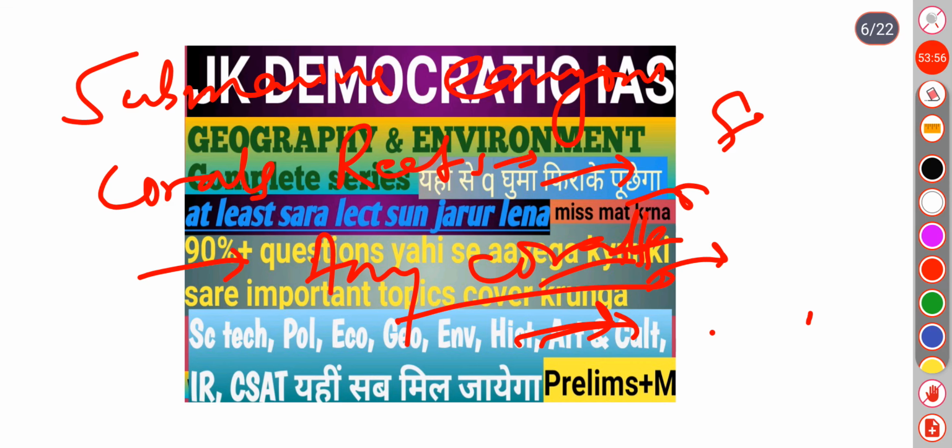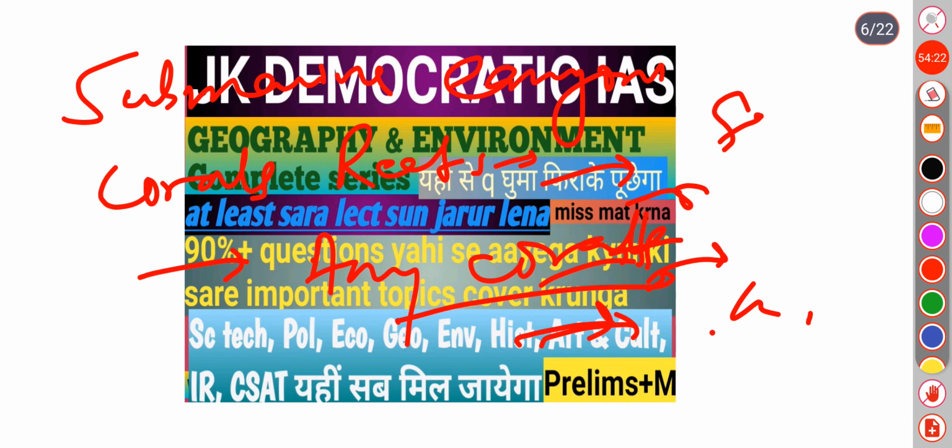Now, ocean currents circulate in the clockwise direction in the northern hemisphere and in the anti-clockwise direction in the southern hemisphere.